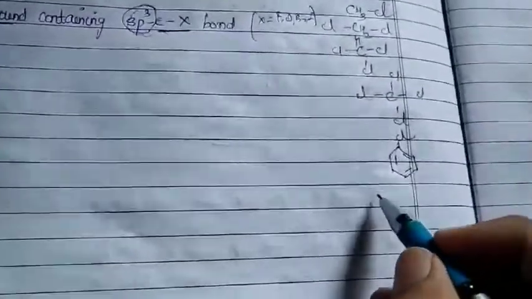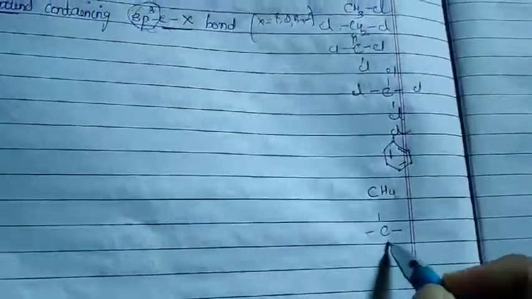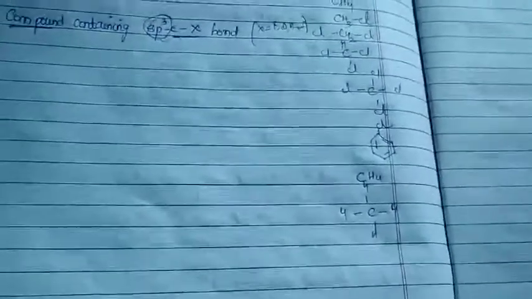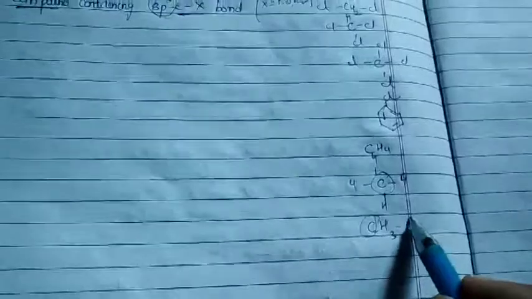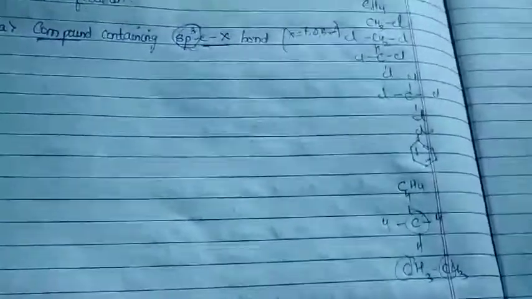That is, for example, if I write CH4, is C an sp3 hybridized carbon atom? Yes. Even this CH3 is also attached through a single bond. So such carbon atoms are called sp3 hybridized carbon atoms.